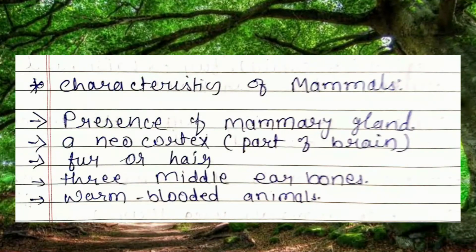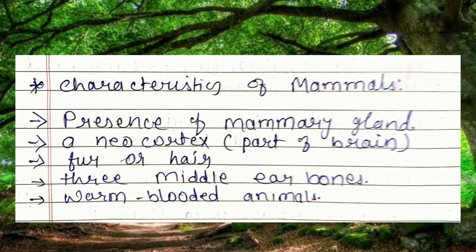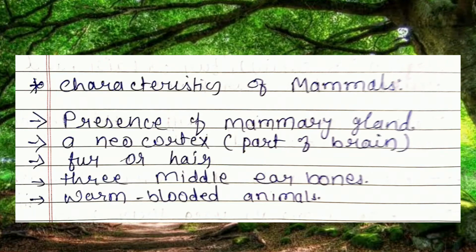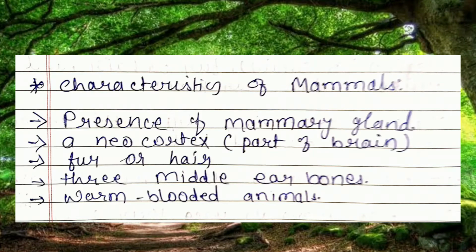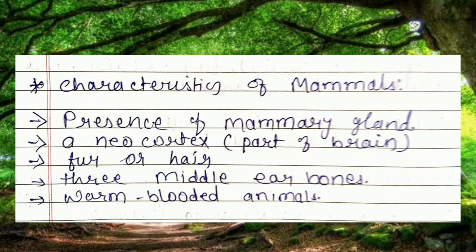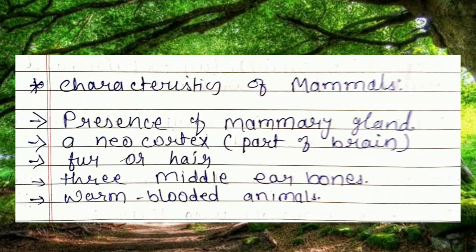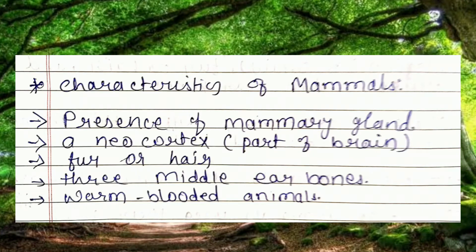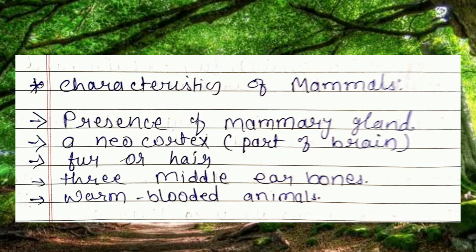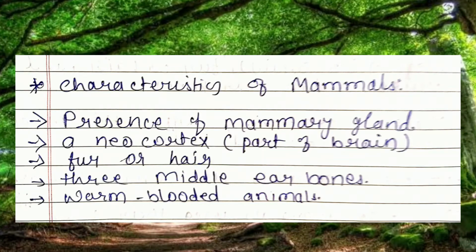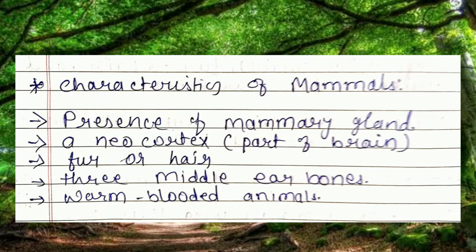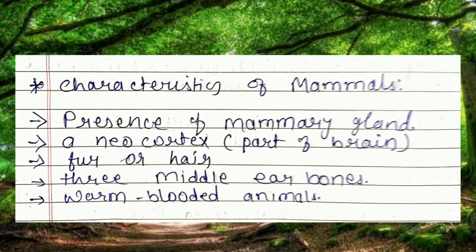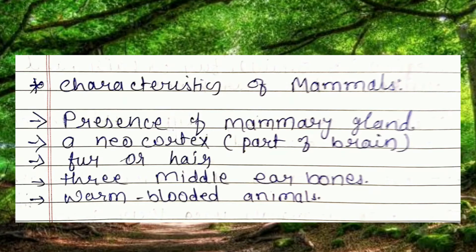Now let's see the characteristics of mammals. These are the characteristics. First, presence of mammary glands from which milk is secreted. Then a neocortex, that is a part of the brain. Then fur or hair present on their body. Then 3 middle ear bones, and then they are warm-blooded animals. Warm-blooded animals मतलब they possess or maintain constant body temperature. Remember this properly. These are very important characteristics for 9th standard.